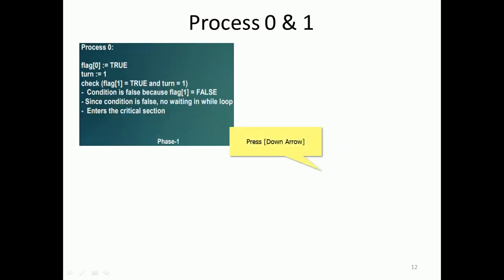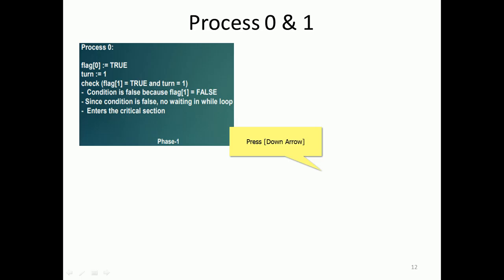Now let us see process 0 and 1. Consider an example where process 0 and 1 are competing for the critical section. In process 0, flag 0 is equal to true, turn is equal to 1. Then check whether flag 1 is equal to true and turn is equal to 1.